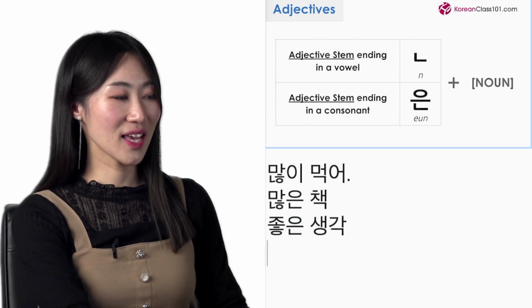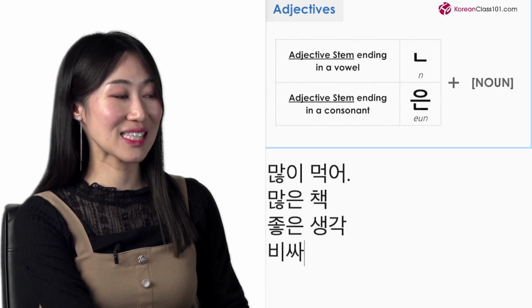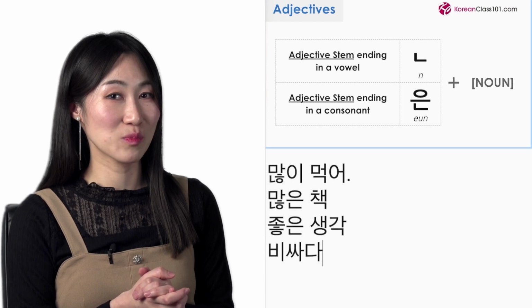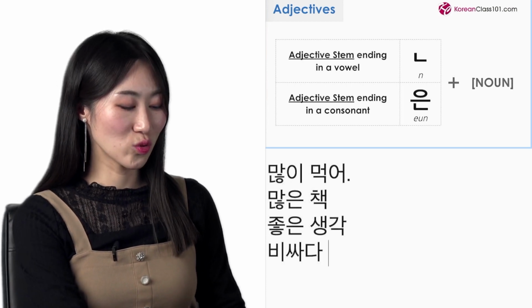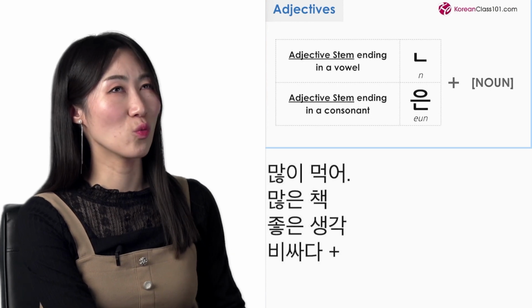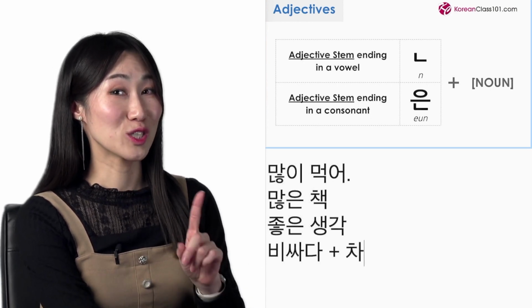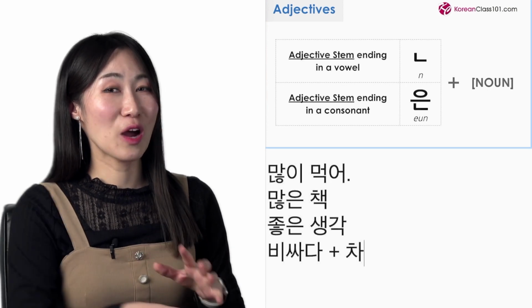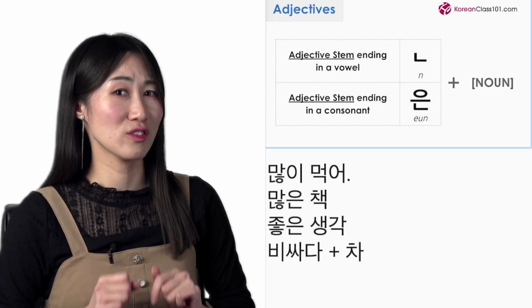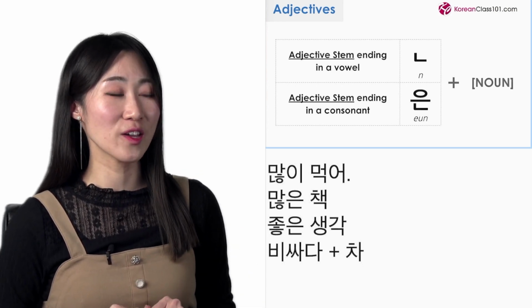Then let's say I have this adjective, 비싸다. It means expensive. Now I want to use this adjective before a noun. What noun? How about 차, which means a car. So I want to say expensive car. In English, you use the word expensive directly, but in Korean, nope, we need to use a noun modifier.